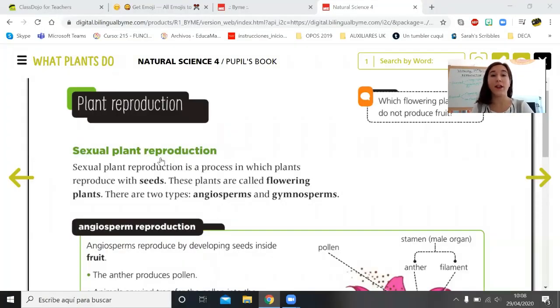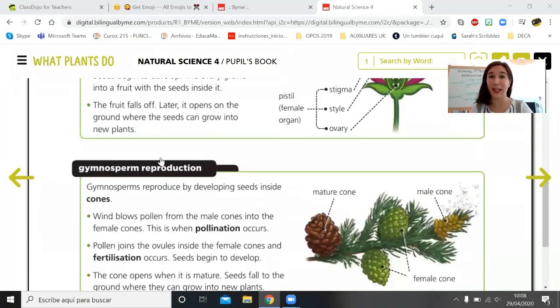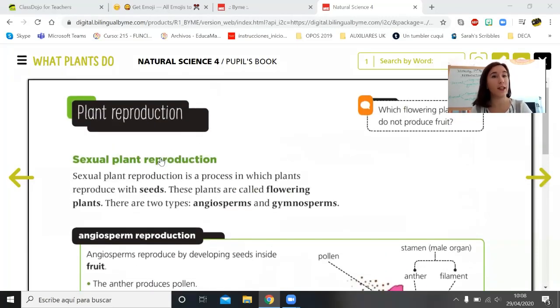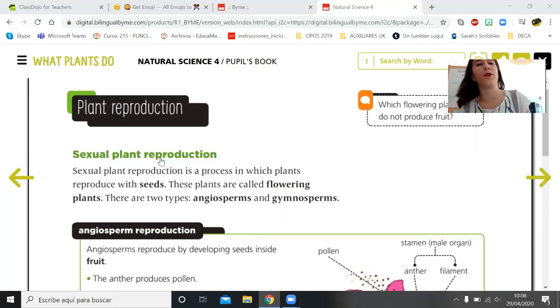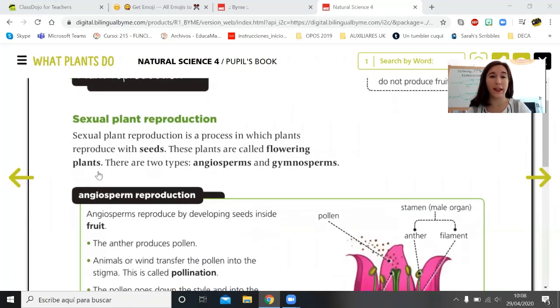Okay, so here we are in your book. We are on page 58. So if I were you, I would take the book. So, plant reproduction, sexual plant reproduction. I'm reading here: sexual plant reproduction is a process in which plants reproduce with seeds. Remember that seeds are semillas.